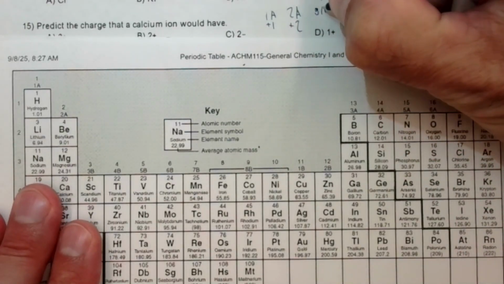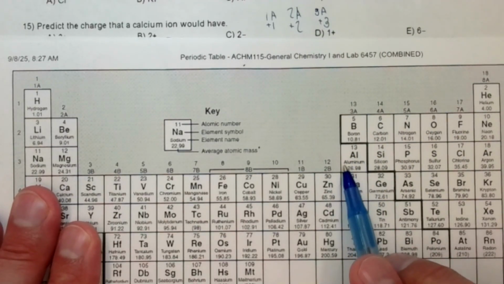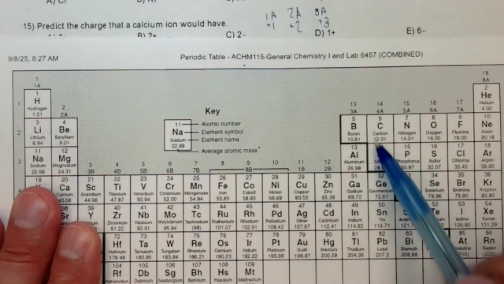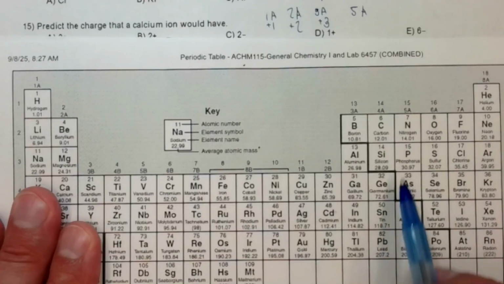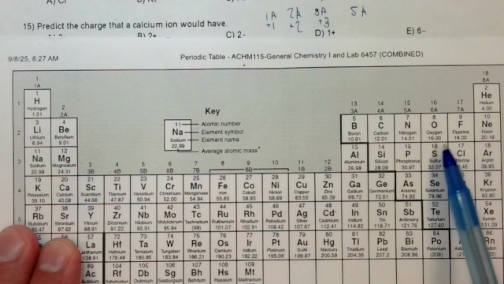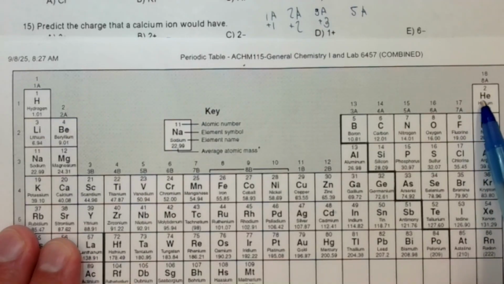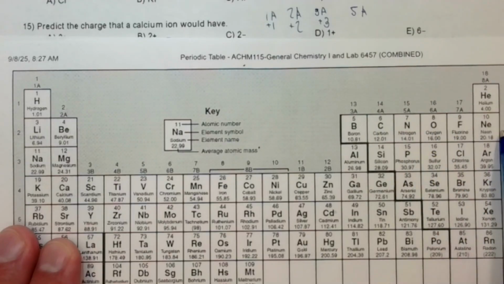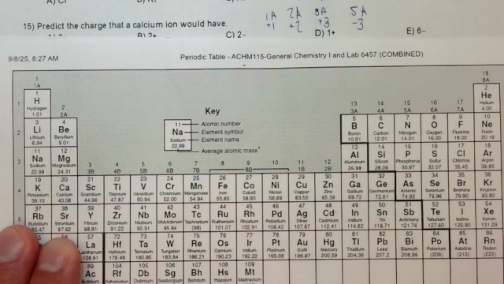3A is +3. This generally only applies to aluminum, because it has to be a metal. 4A tends to form covalent compounds, so we skip it. Then we get to 5A. Nitrogen would have to lose 5 electrons to be like helium, but if it gains 3 and goes from 7 to 10, it'll be like neon. So 5A likes to be -3.